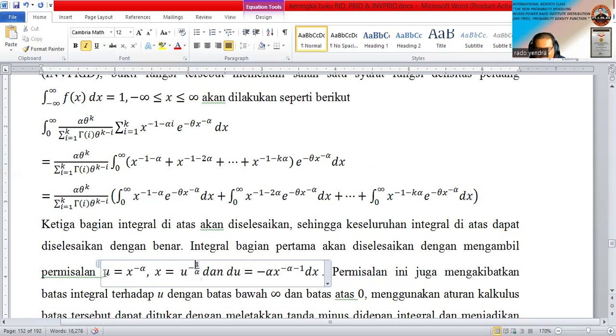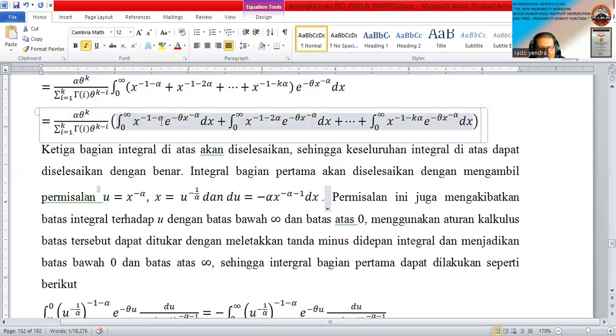If we take the derivative on both sides, of course d nu equals minus alpha x power minus alpha minus 1 dx.